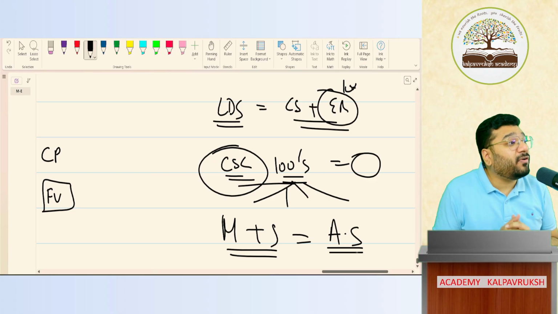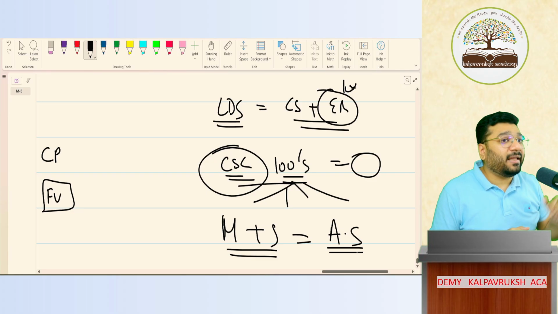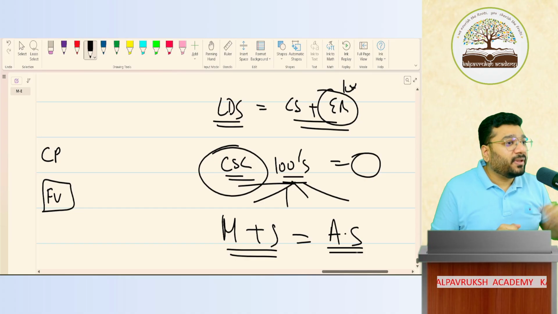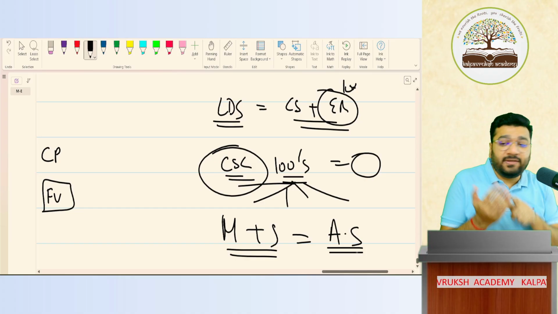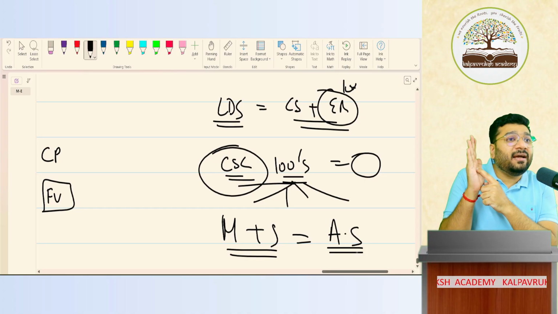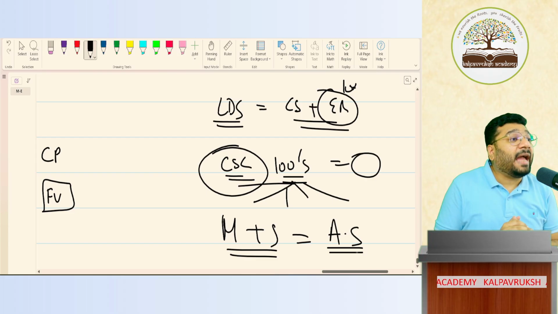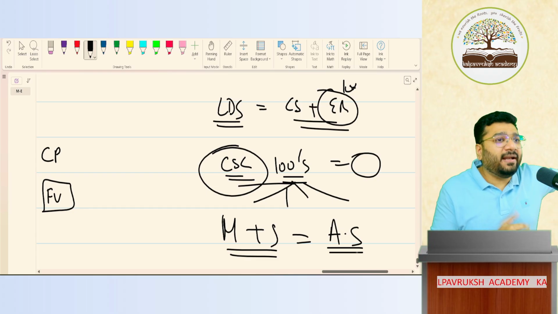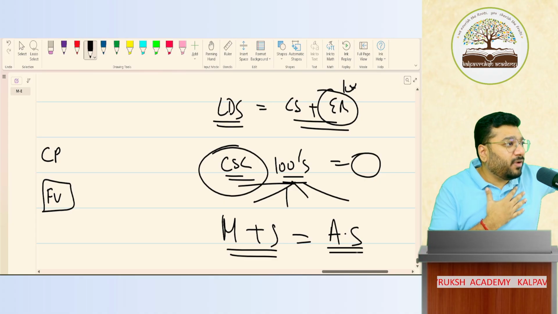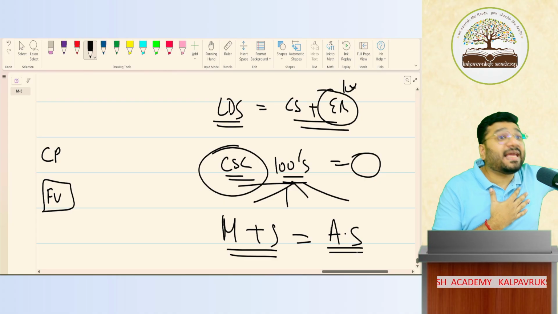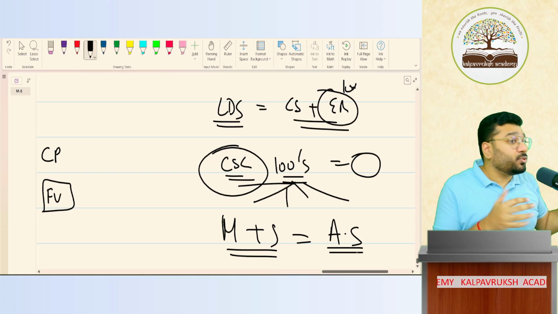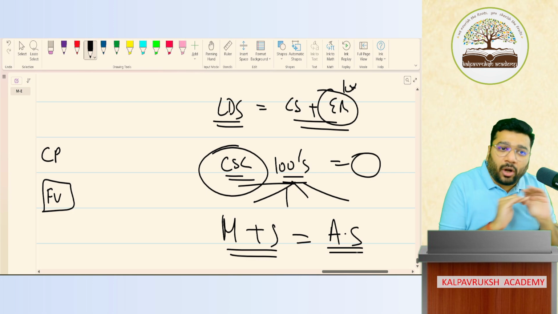So he will do the calculation on behalf of the management and tell you all this data, he will pass the entry. What are you supposed to do? He would have put the P&L current service cost like this. Whether it is correct or not, you will cross check with the actual valuation report. And we did this. So all the companies where I did, when I was in Deloitte, when I did auditing work, we never sat and did any of these calculations. This calculation, what we're doing now for examination purpose, is only for examination. In real life, you will not do this calculation.